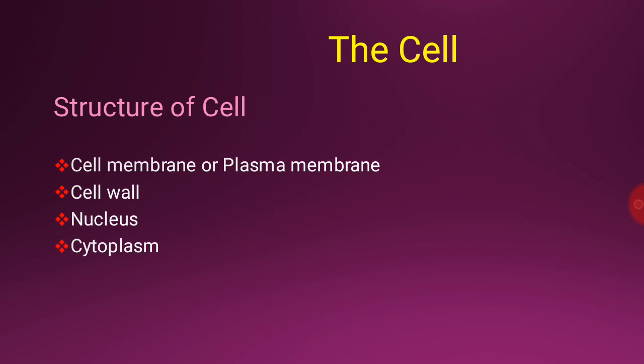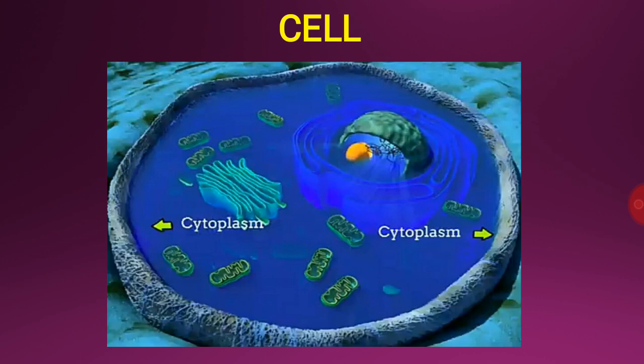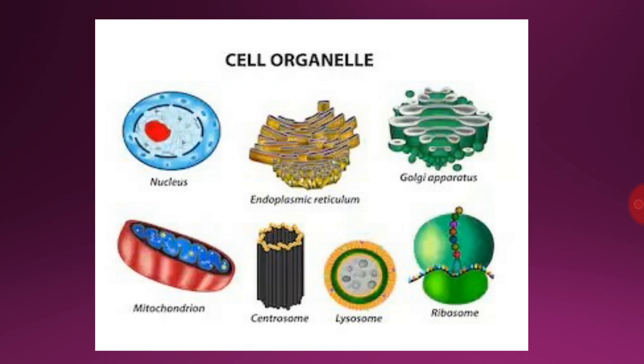We have discussed that the jelly-like substance inside the cell is called cytoplasm, and most of the activities in a cell occur in the cytoplasm. In the cytoplasm, many tiny structures are present. These are called cell organelles. Cell organelles are the organs of the cell.